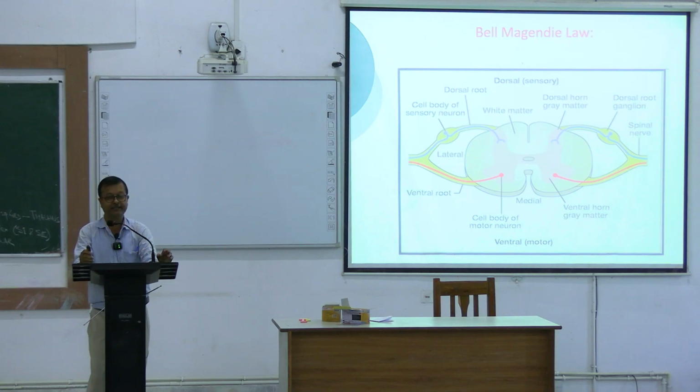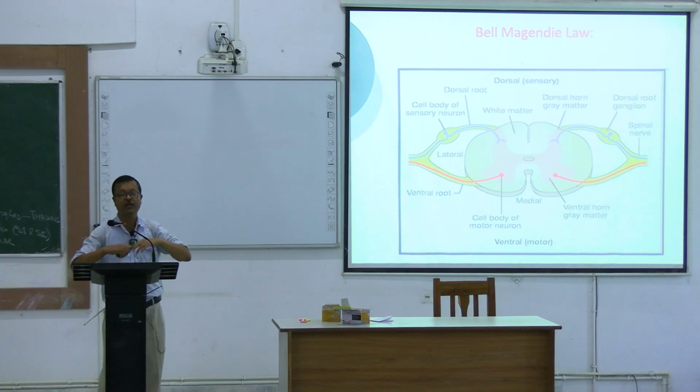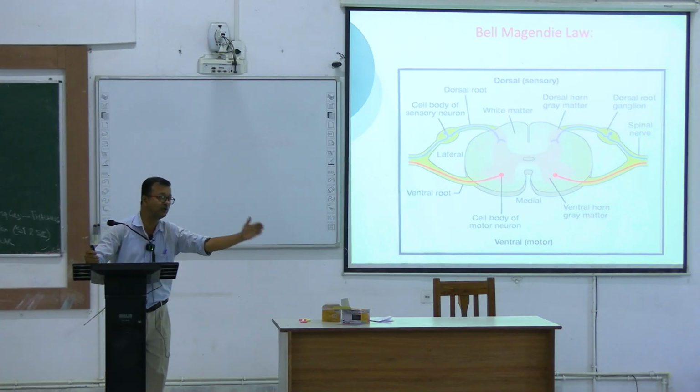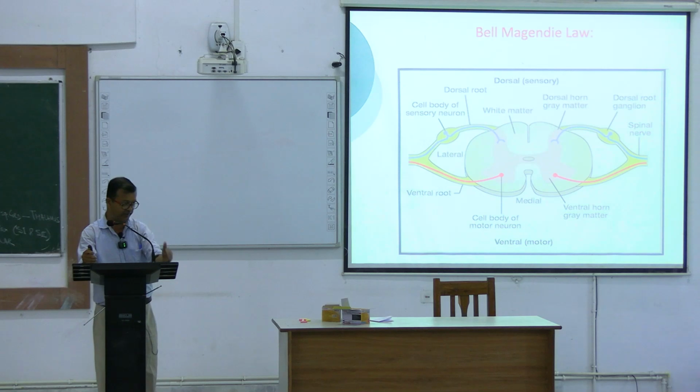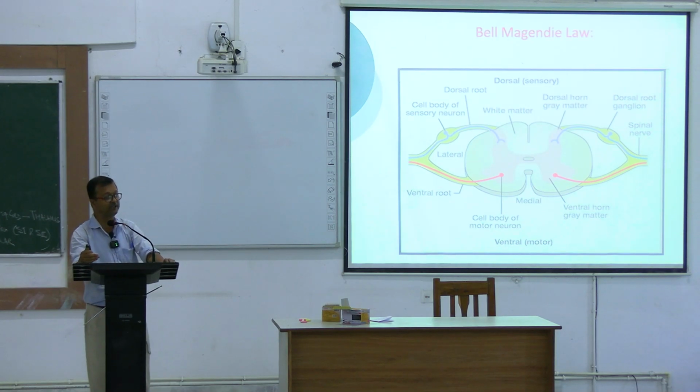The second thing is the difference between the cerebral cortex, meaning the cerebrum, and the spinal cord. The cerebral cortex has 2 lobes, the left hemisphere and the right hemisphere, and is thrown into numerous elevations, which are known as gyrus, and depressions, which are known as sulcus.